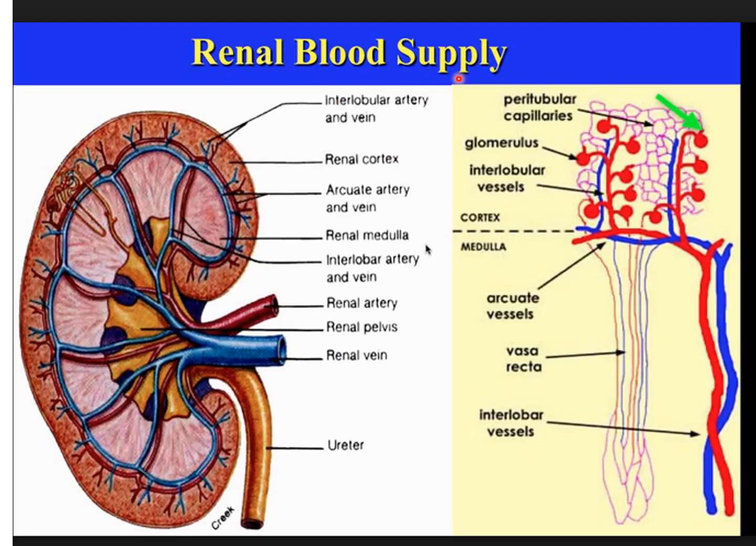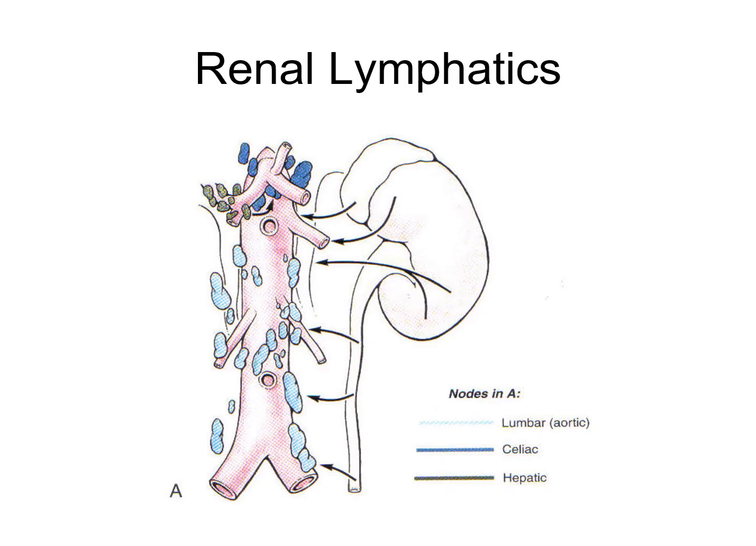So this one is the blood supply of the kidney: interlobar artery, renal cortex, arcuate artery, renal medulla, interlobar artery and vein, the renal artery and renal vein. So this is ultimately the circulation of the blood.